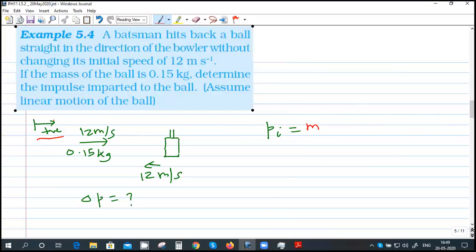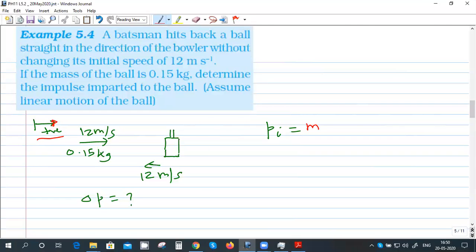No, I have defined my positive direction like this. You can define the other way also, that's not necessary. You define one way and then stay consistent with that and do not change it.